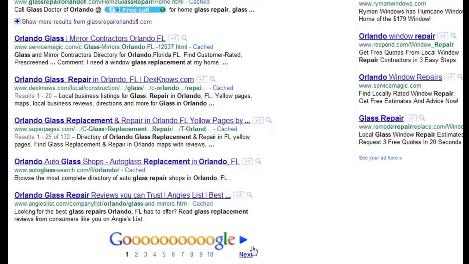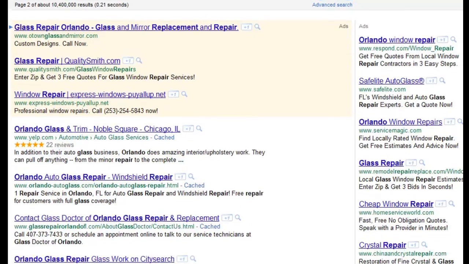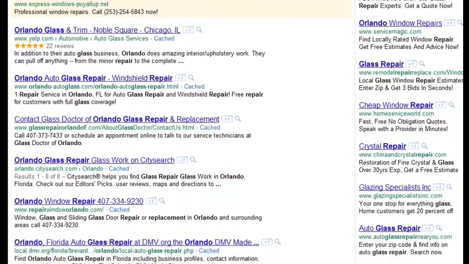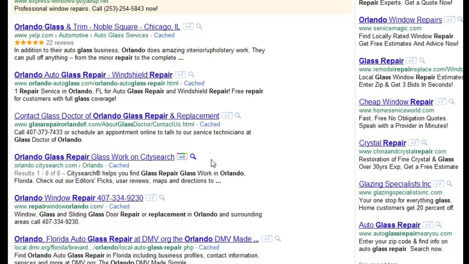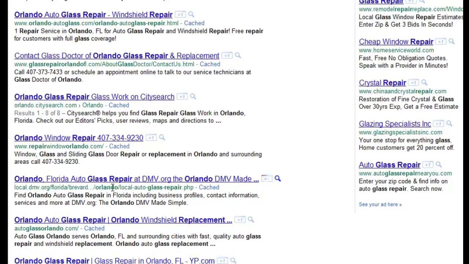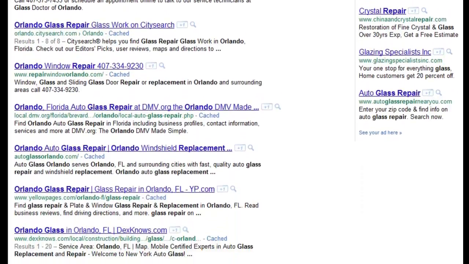Then maybe we go over and take a look at the second page. And so let's see, Yelp is another one. You want to get listed in Yelp because Yelp is showing up in the top 2 pages of Google. City Search is also showing up, as you can see here. Let's see, where else? There's other places. There's auto repair. It looks like the local DMV has gotten into some of the advertising, and so there are lots and lots of places you can go to. Yellow Pages is another one, and that's not a bad place to go either.